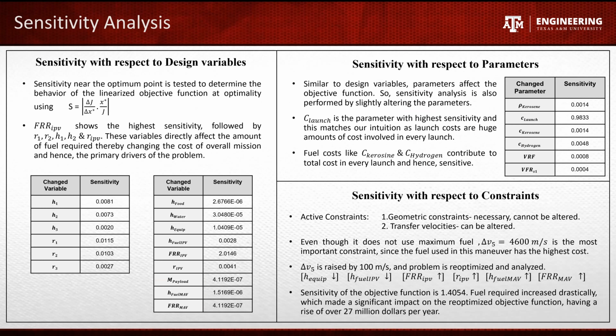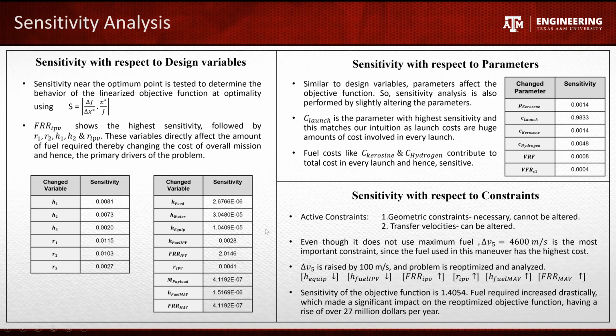Coming to sensitivity analysis, which is performed at the optimum point obtained from the gradient-based method. Firstly, sensitivity analysis is carried out with respect to the design variables. It is carried out using the formula provided here, and in this formula, delta x by x is maintained constant for all the design variables, so that it is equalized in all the directions while calculating the sensitivity.